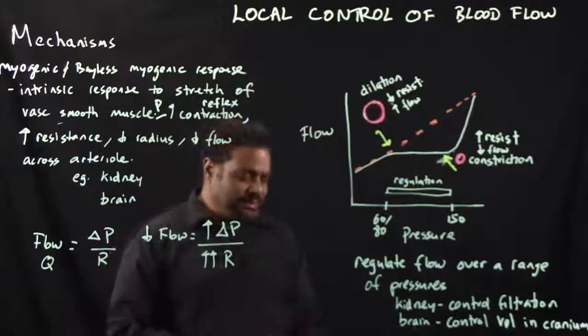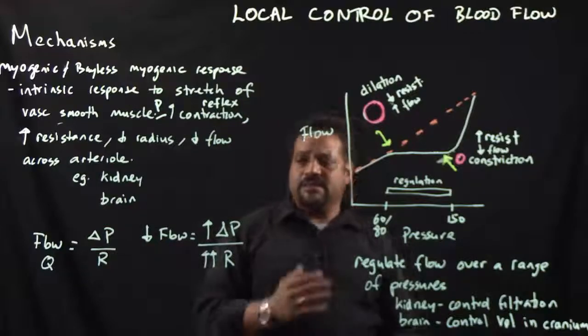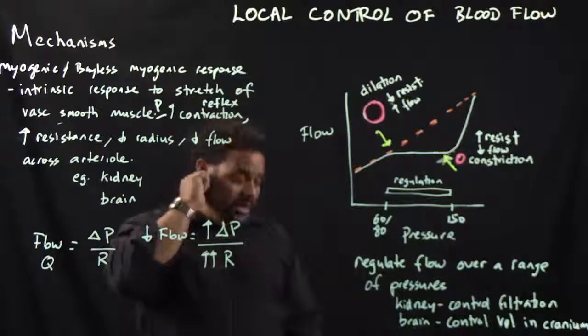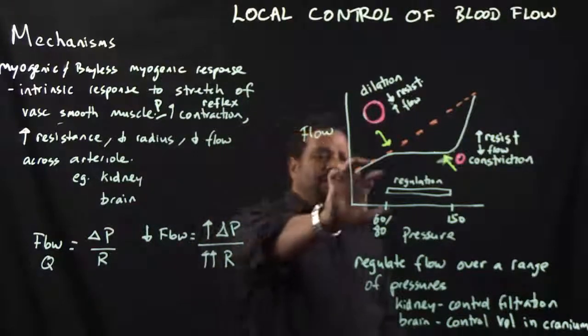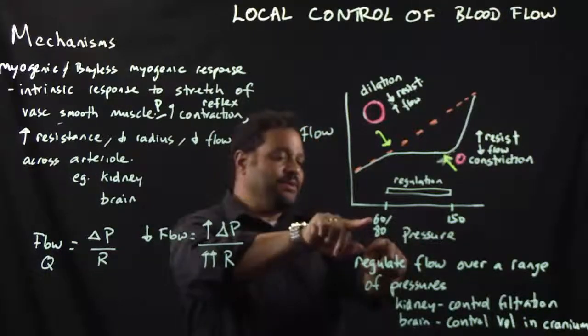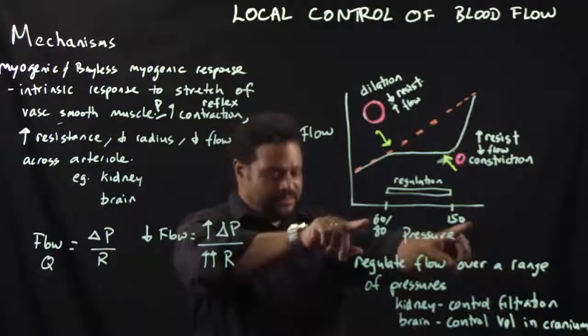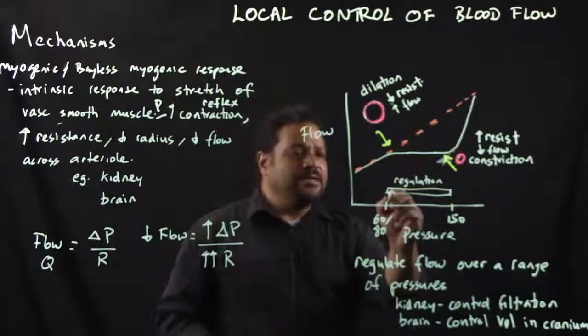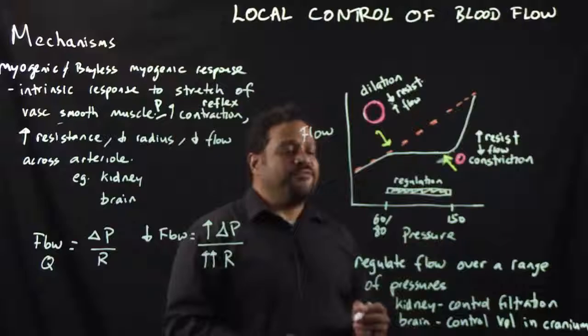But that doesn't happen. What happens in organs such as the kidney and the brain is you have regulation within a range of pressures. So between 60 to 80 millimeters of mercury up to 150 millimeters of mercury, you have a regulation of the flow.